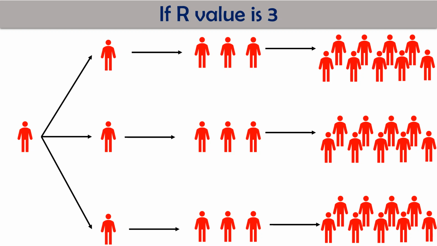Normally we expect that the R value should be 0.8, that is the ideal value, or it should be as much less than 1 as possible. R value 1 means 1 person is going to infect 1 person. The government scientific advisory group normally expects that the R value should be 0.7 to 0.9, or on average 0.8.